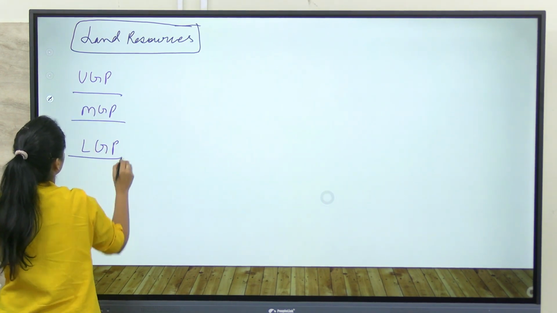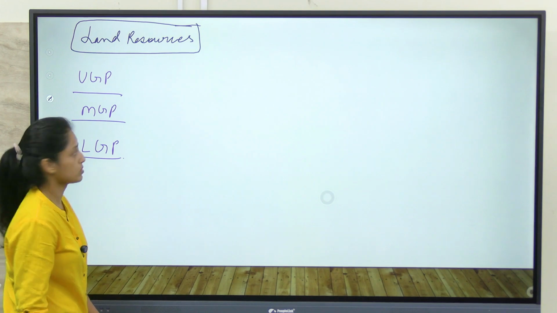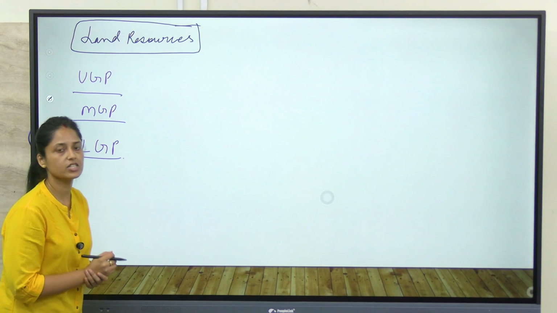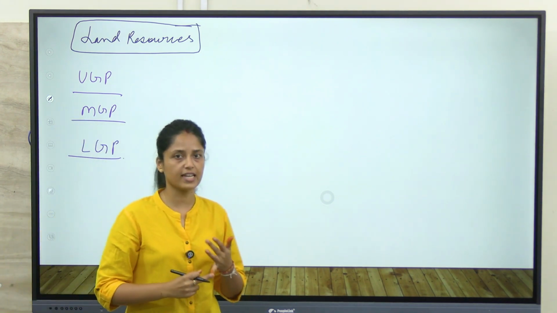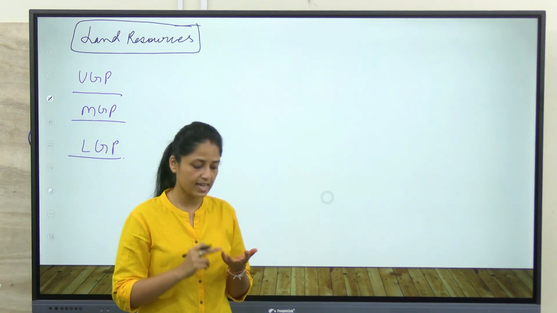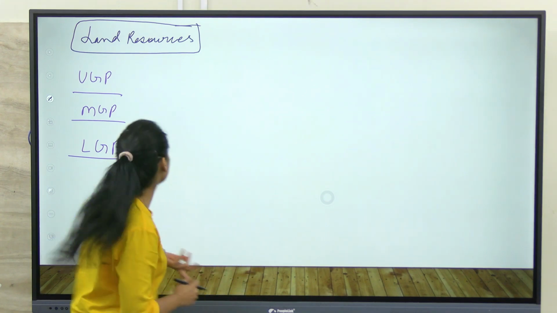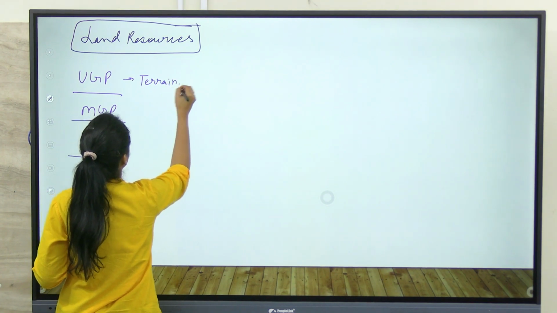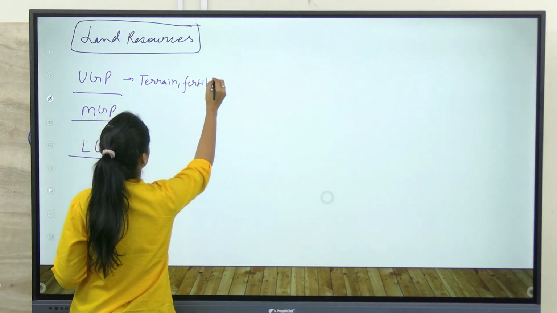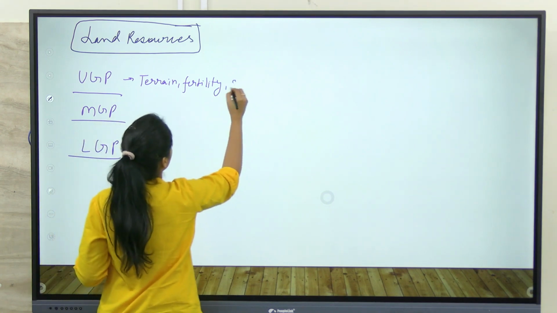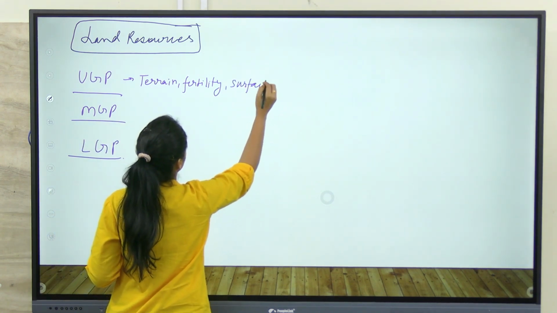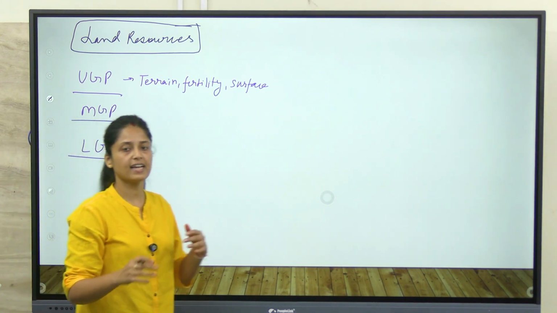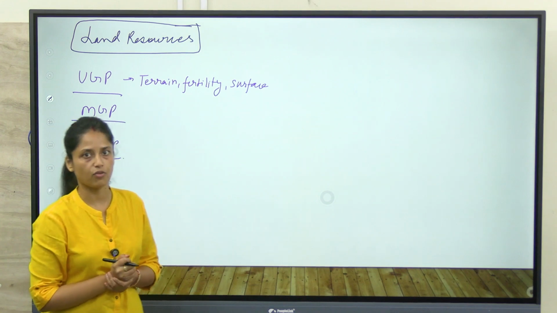First we are discussing with respect to land resources. In upper Ganga plain, the regions of Uttarakhand and Himachal Pradesh, the terrain is very hilly, the land is not fertile, the land is not flat. So here is the issue of terrain, fertility and land surface. Because of this, the population is very scarce and the settlements are in scattered form.